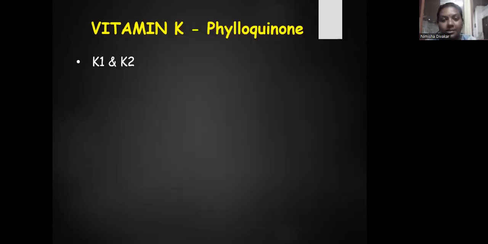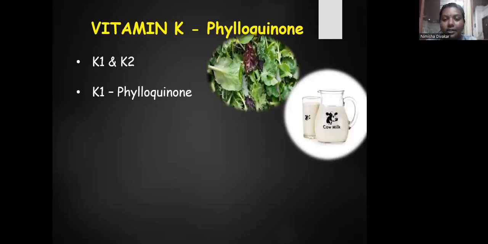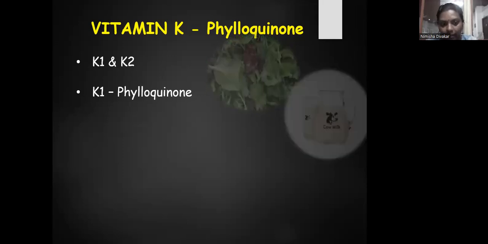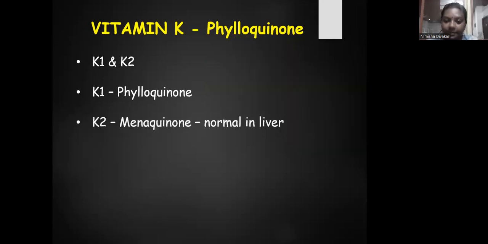Next one is vitamin K. Vitamin K is also called phylloquinone. There are two types of vitamin K, vitamin K1 and vitamin K2. Vitamin K1 is called phylloquinone, whereas vitamin K2 is called menaquinone. The source of K1 is green leafy vegetables and milk. Vitamin K2, menaquinone, is made normally in the liver.